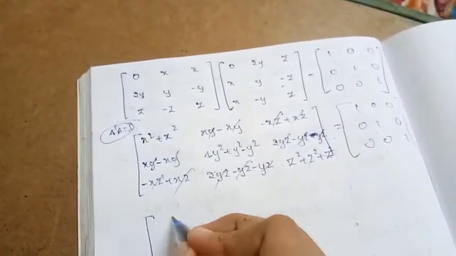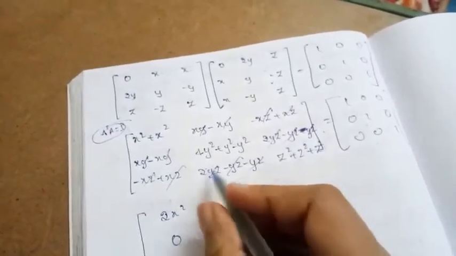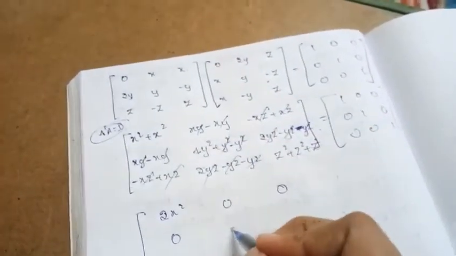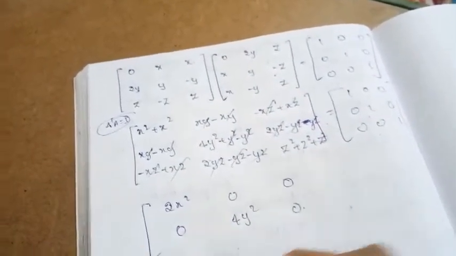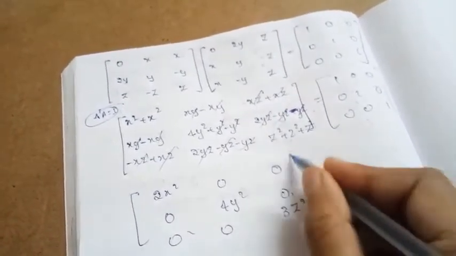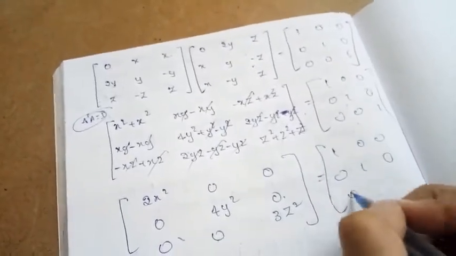So what remains is 2x square, 0, 0, 0, 6y square, 0, 0, 0, 3z square, which is equal to 1 0 0, 0 1 0, 0 0 1.